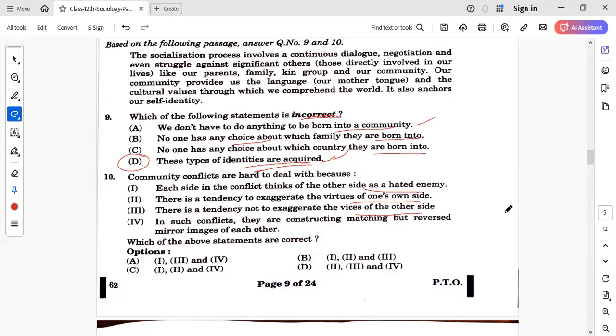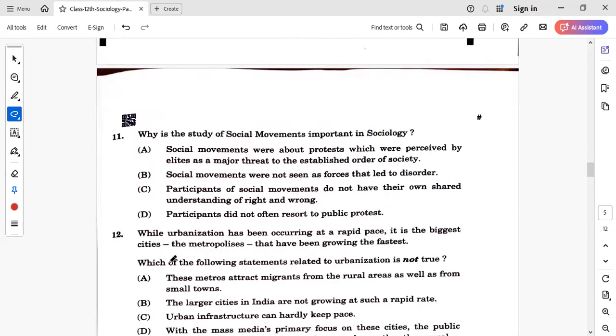There is a tendency not to exaggerate the vices of the other side. This is innate, right? In this second statement. In such conflicts, they are constructing matching but reversed mirror images of each other. So here, statements 1, 2, and 4 are the correct ones. So C is the right answer. Now, we'll move on to the next one.